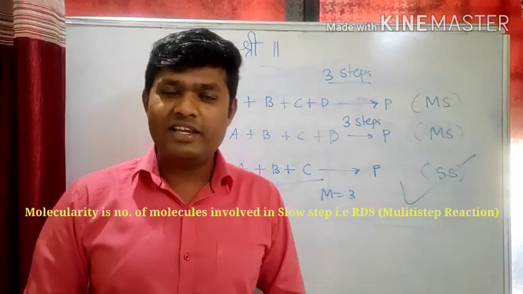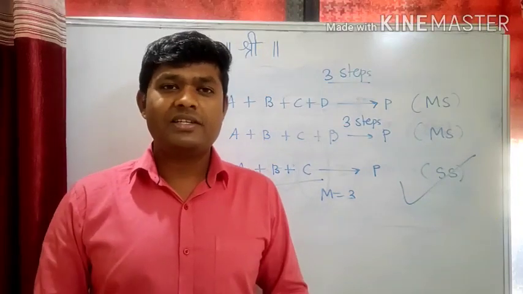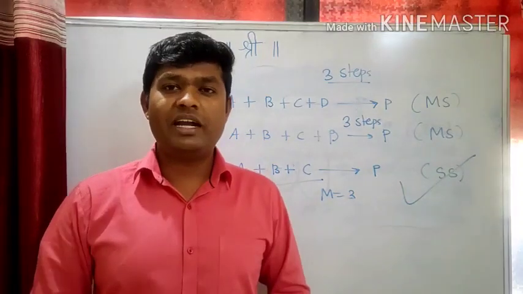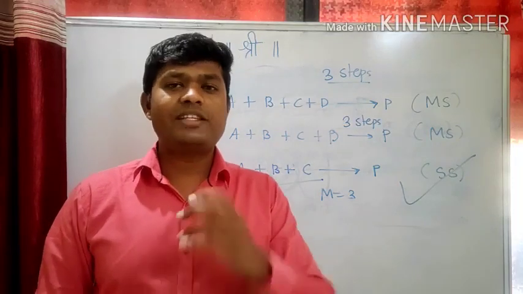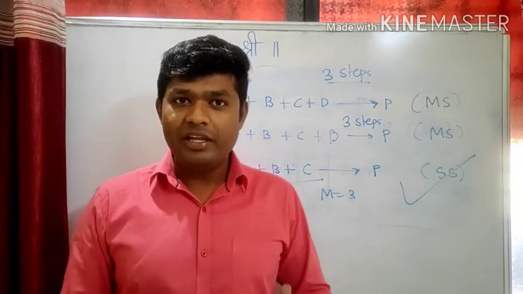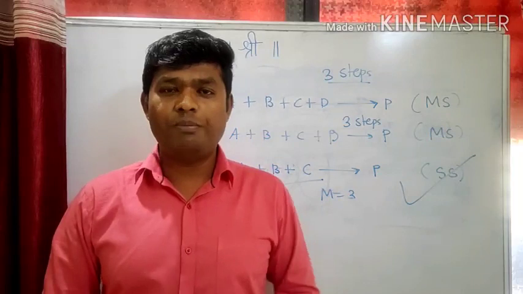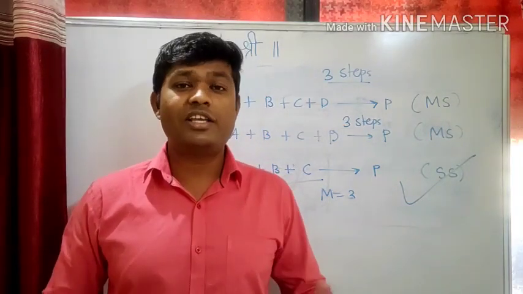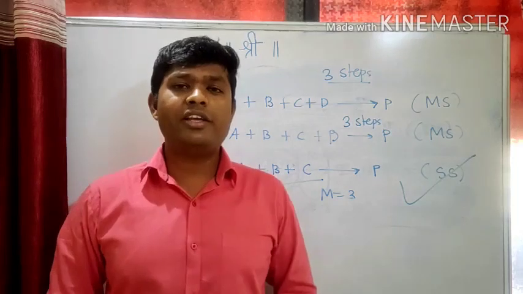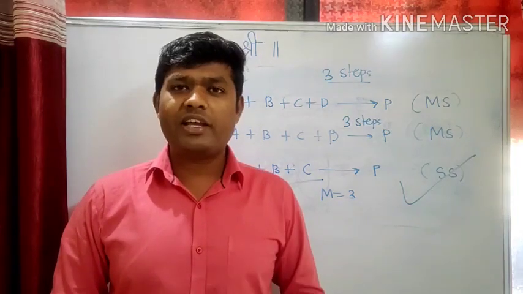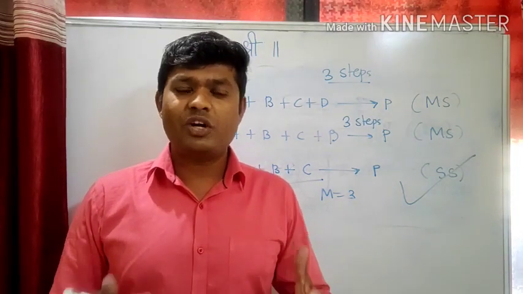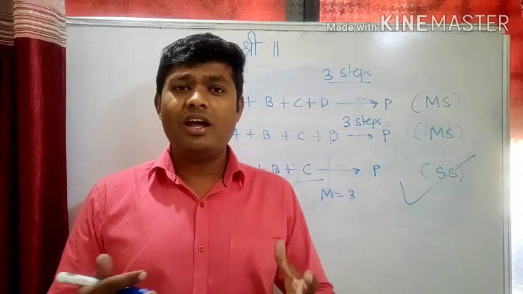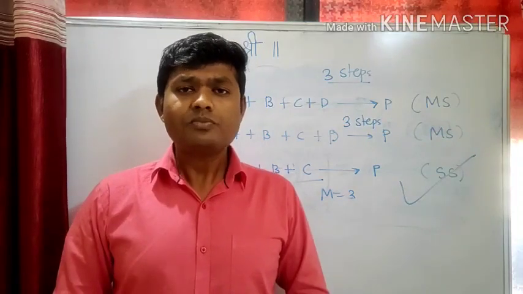So friends, it is a very simple concept, but students have problems with it, but I am sure that from this lecture they will not have any problem in understanding the molecularity of the reaction. Friends, if the molecularity of the reaction is 1, it is called a unimolecular reaction. If the molecularity is 2, it is called a bimolecular reaction. If the molecularity is 3, it is called a termolecular or trimolecular reaction.